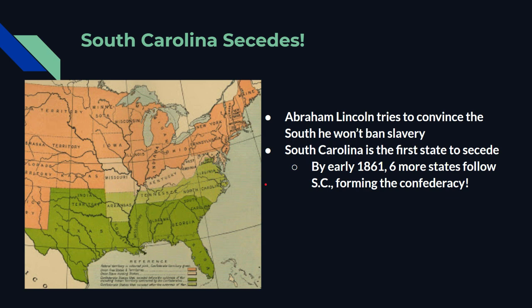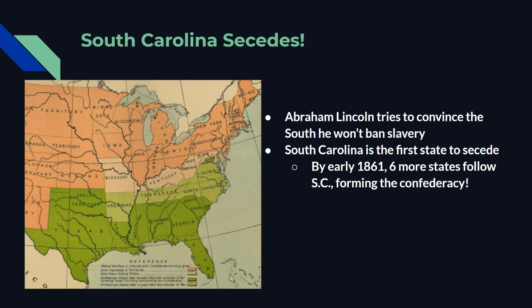So, the reaction. South Carolina, they're the first to secede, right? If we remember John C. Calhoun, he is his state of South Carolina. They secede before Lincoln even takes office, technically. The election ends. They think, right, that's the writing on the wall. Clearly, slavery is done for in America, so we need to form the Confederacy. We need to leave and show our protest. Lincoln tries to convince them, again, because he was not going to end slavery. That was not his plan. He tries to convince them that if they stay, they can work it out, it'll be fine, but they've had